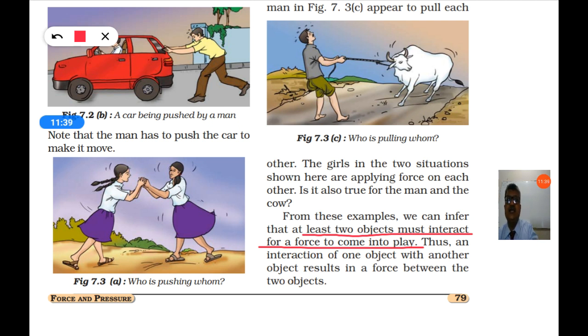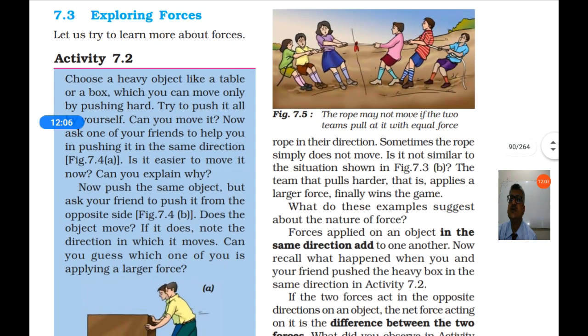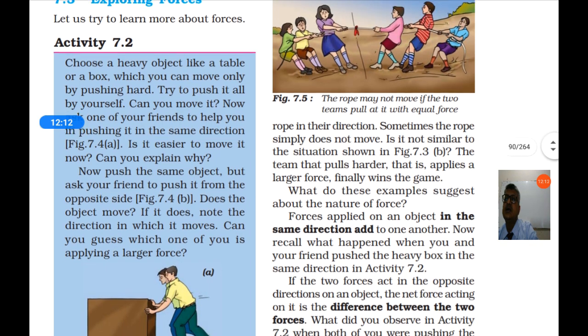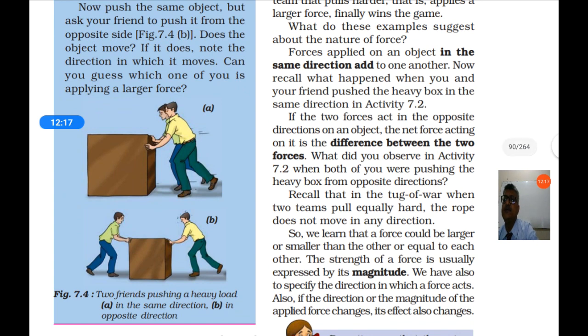Thus, an interaction of an object with another object results in a force between two objects. So at least two objects must interact for a force to come into play, and interaction of one object with another object results in a force between two objects. Exploring forces. We will study more about forces in this topic. Here there is one more activity.